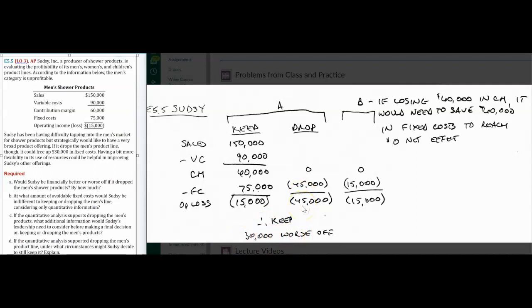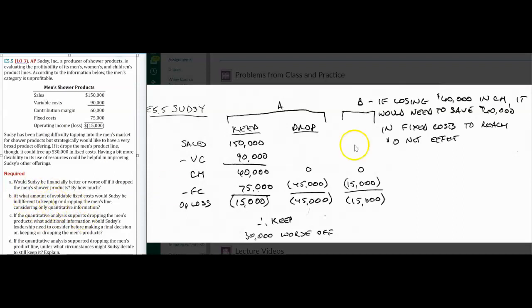Okay? Then what amount of avoidable fixed... Now this I think is when these questions get hard, this question right here. At what amount of avoidable fixed costs would Sudsy be indifferent to keeping or dropping the men's line, considering only quantitative information? Once you understand how to do it and you've got a decent format down, you've got to be able to answer this one piece right here.